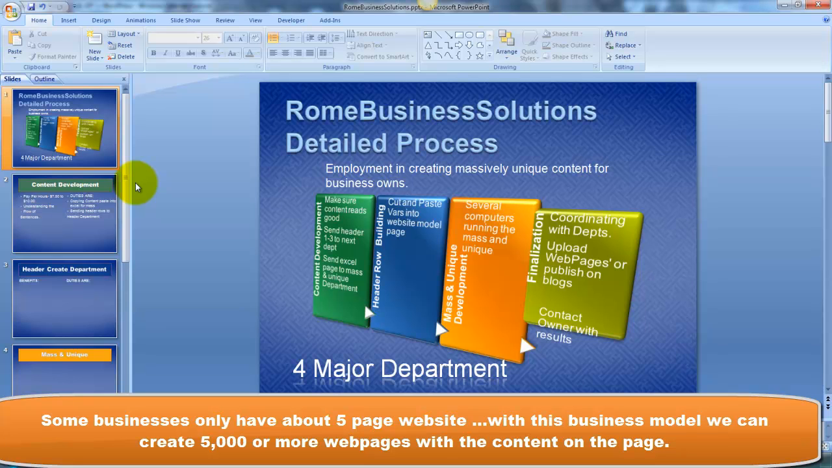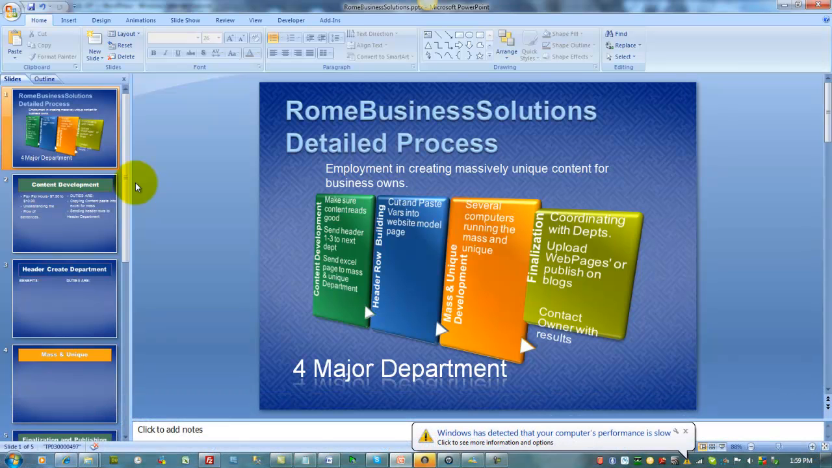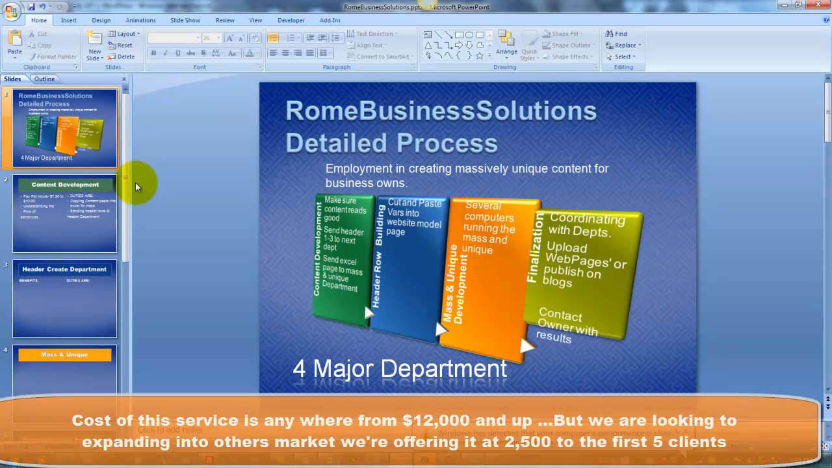The next department is the header building department, where they cut and paste the VARs into the website model page. The next department is the mass and unique department. They use several computers to run the mass and uniques to create the content. All right, the finalization department, where they coordinate with all the departments and they upload the web pages or publish online on the blogs, and they contact the owners with the results.